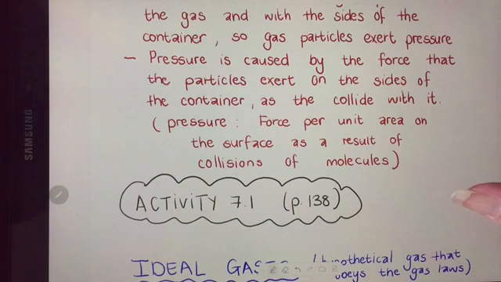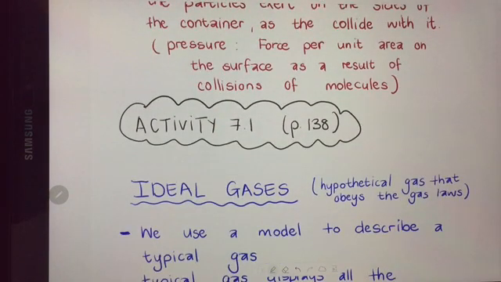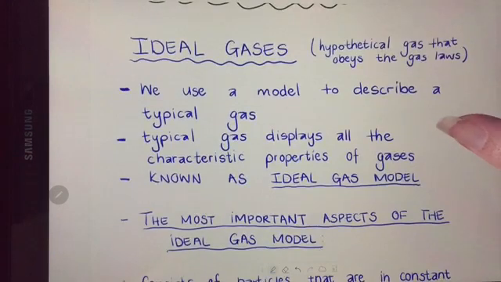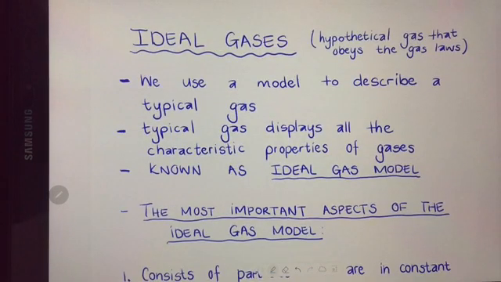All right. Then, as I said, this chapter is all about gases. So let's take a look at what else you need to know. Ideal gases. Now, the ideal gas is a hypothetical gas. In other words, there isn't a gas on the periodic table called the ideal gas. This is a hypothetical gas that obeys all the gas laws.